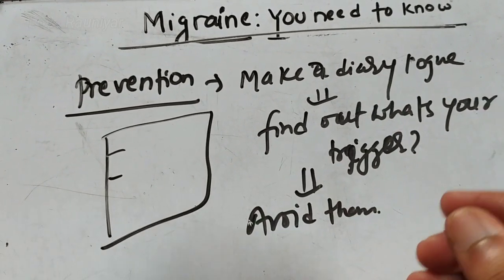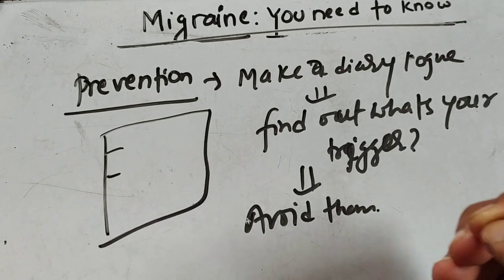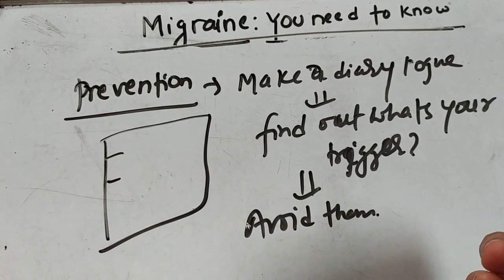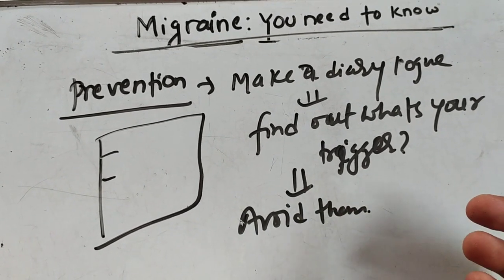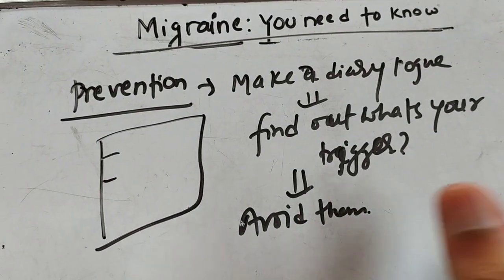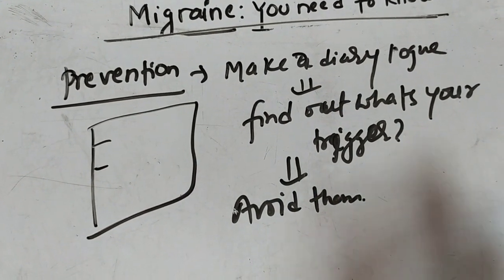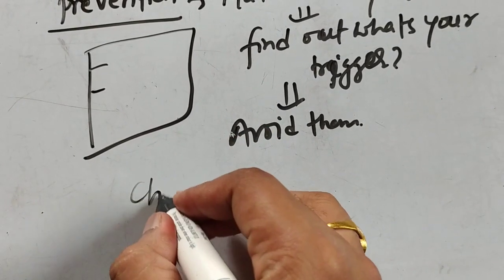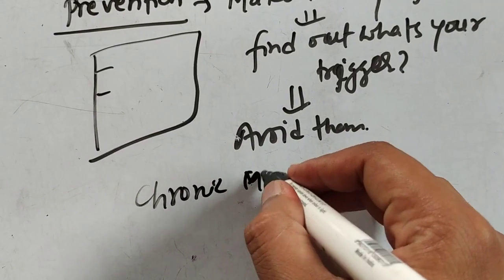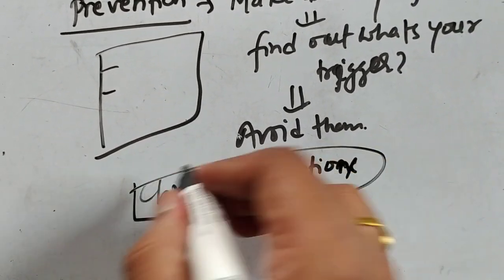सपोज if you are having the migraine attack just after going sunlight मा गएपछि यदि attack हुने चान्स धेरै छ or attack एग्राभेट भइराछ भने you should prevent from going to sunlight, or you should wear umbrella. So that kind of measures can be used. So these are preventive measures. And basically for a chronic type of migraine, or if the migraine symptom is very severe, then you may go for the prophylactic medications.